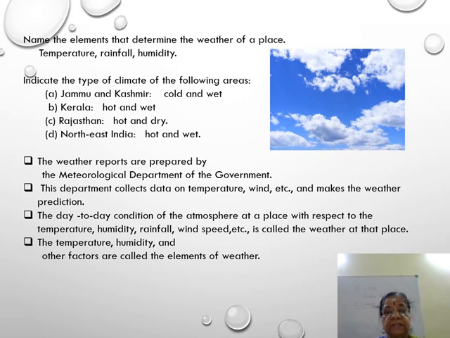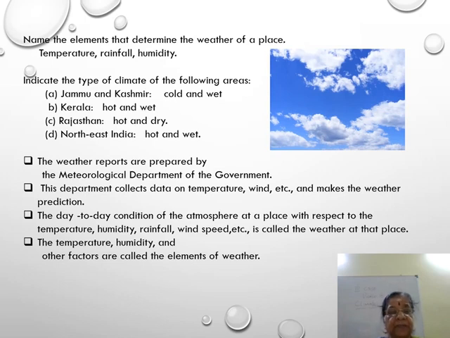The day-to-day condition of the atmosphere at a place with respect to temperature, humidity, rainfall and wind speed is called the weather of that place. The temperature, humidity and other factors are called elements of the weather.